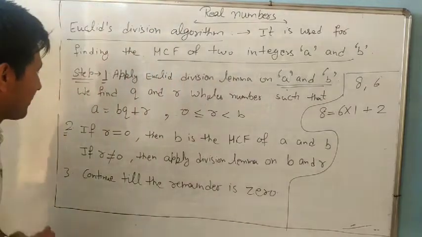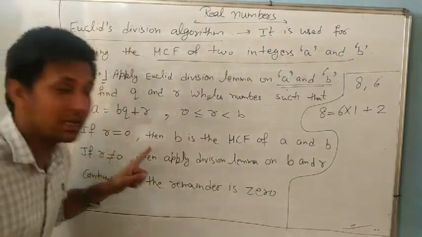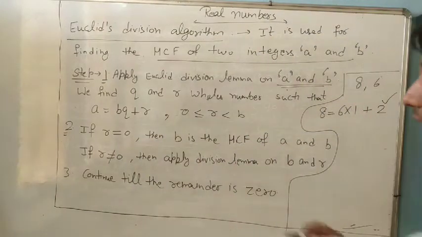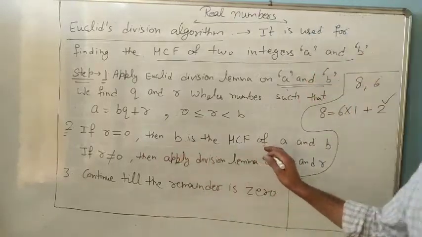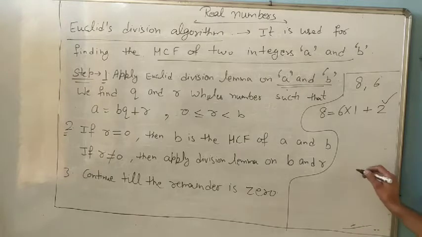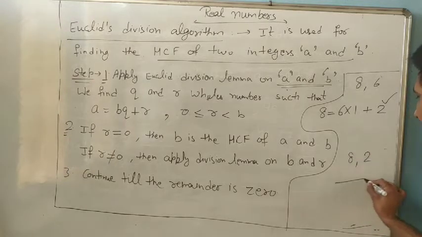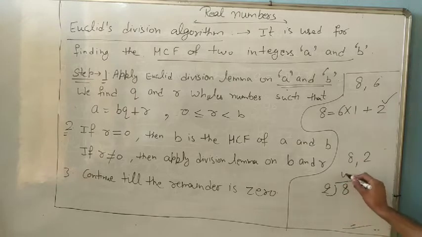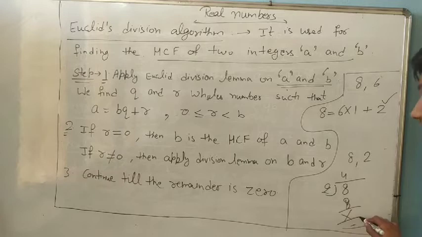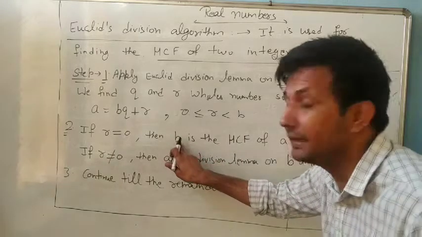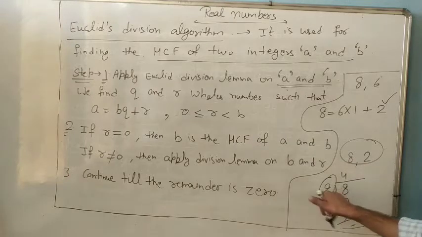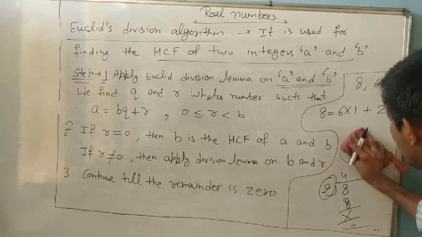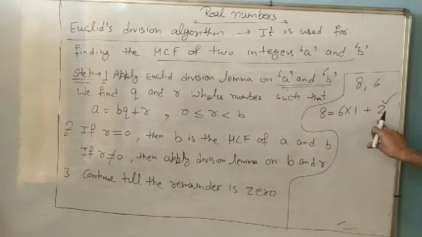Next step. What is HCF? If R equal to 0, then B is HCF. Suppose I write one example: 8 and 2. When you divide 8 by 2, 2 fours are 8, so we observe that R is 0. If R is 0, then B is the HCF. So the HCF of 8 and 2 is 2. But we observe that in this situation R is not 0.